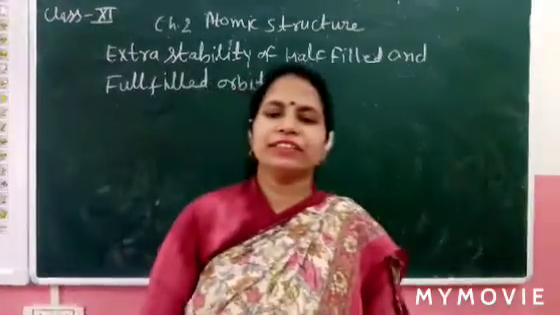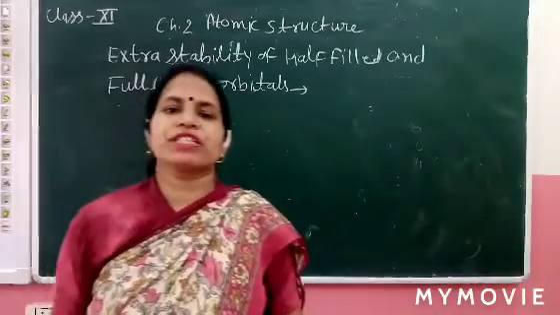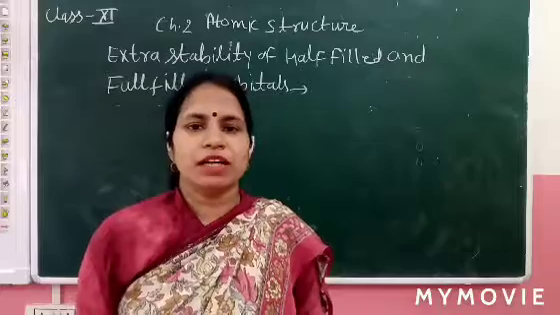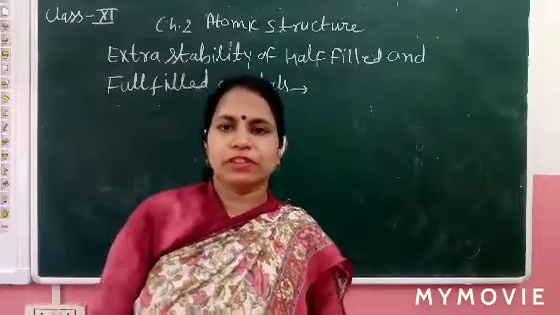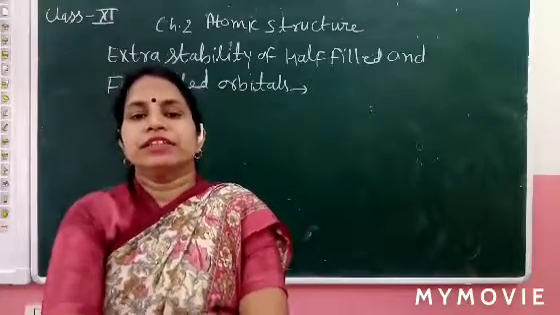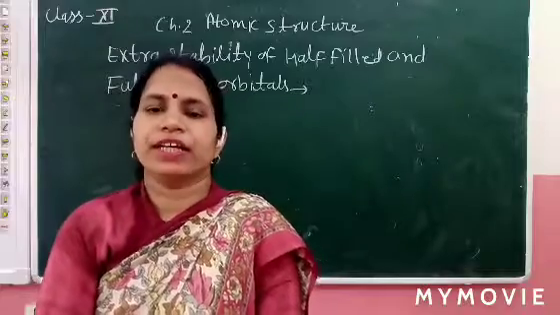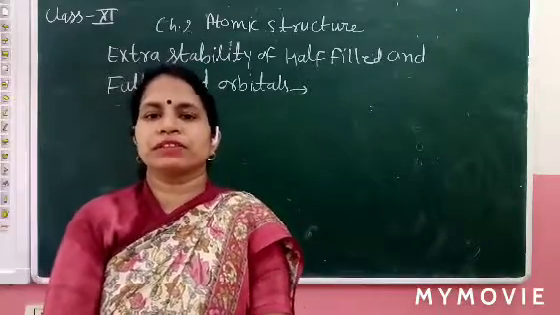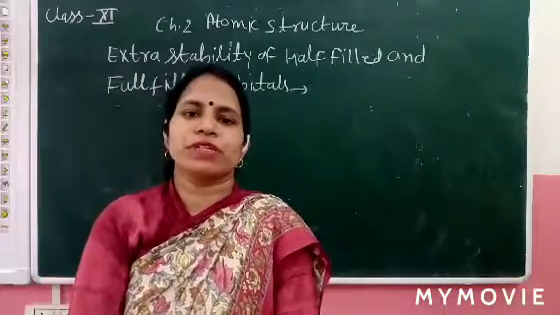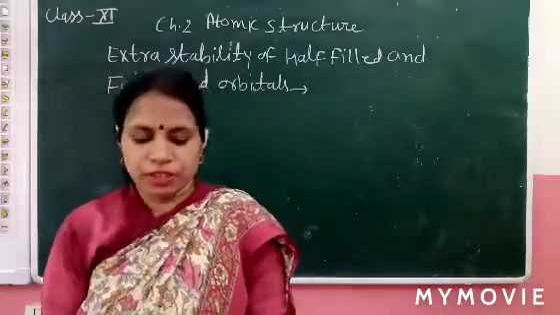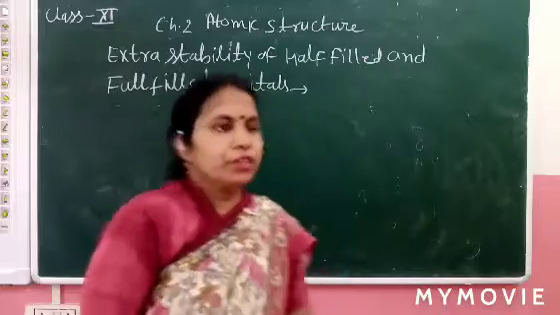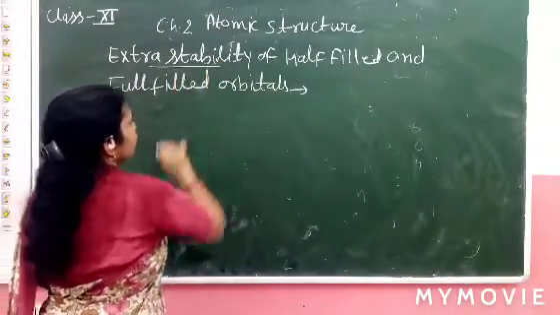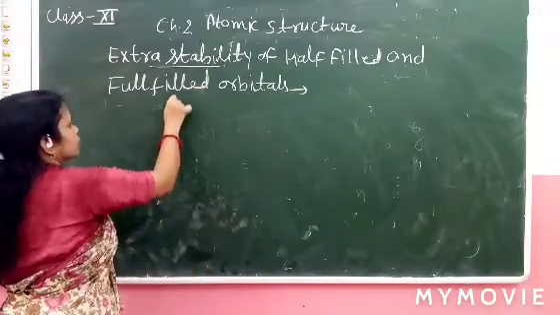Good morning, student. Today we are going to discuss the extra stability of half-filled and full-filled orbitals. We already discussed that d5, d10, f7, f14 are more stable. Why are these more stable? What is the reason for their stability? Here we can explain by two terms, extra stability of half-filled and full-filled orbitals.